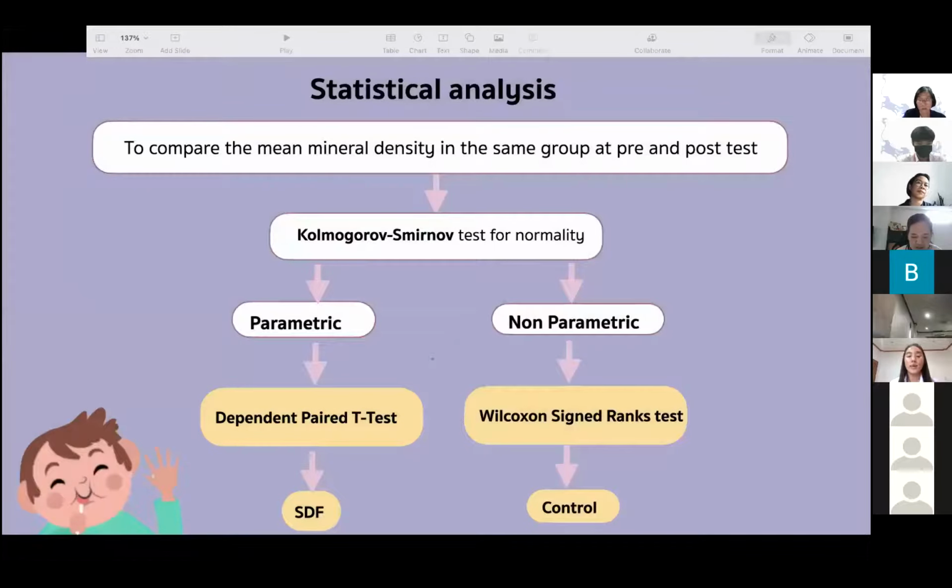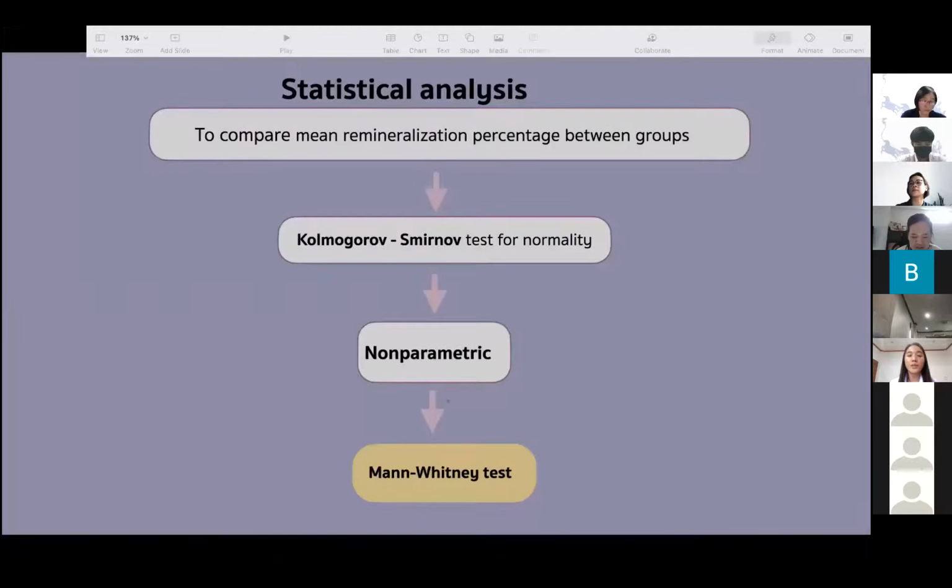Statistical analysis. The data were assessed for normal distribution by using the Kolmogorov-Smirnov test. We used the dependent t-test to compare pre- and post-treatment mineral density within the SDF group because the data was parametric, and used the Wilcoxon signed-rank test within the control group because the data was non-parametric. To compare the mean percentage of remineralization between groups, we used the Mann-Whitney test because the data was non-parametric. The statistical analysis was performed using SPSS version 20 with the significance level set at 0.05.